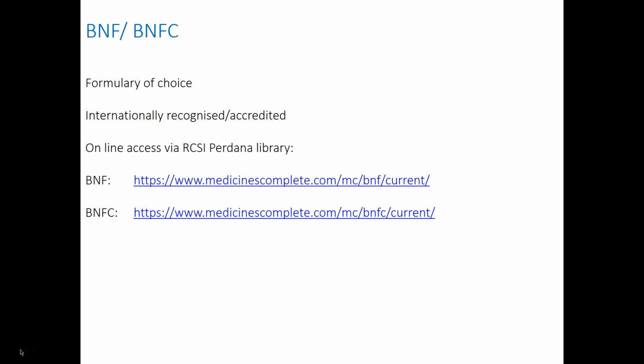You should acquaint yourself with the formularies available in the British National Formulary and the British National Formulary for Children. It is available at both libraries in Graham Cecil's Academic Centre and at RCSI Perdana Main Library in book form, and also available online through Easy Proxy if you're outside campus, or through the main campus library on the Medicines Complete section.